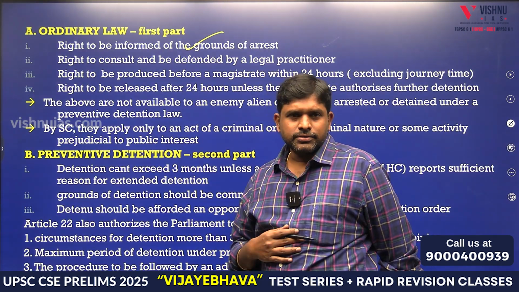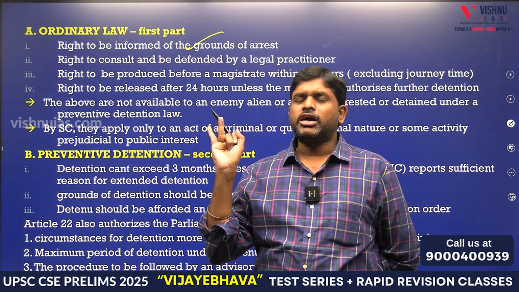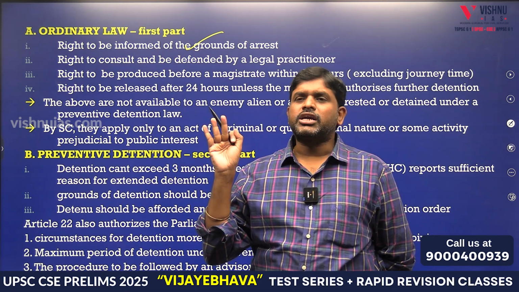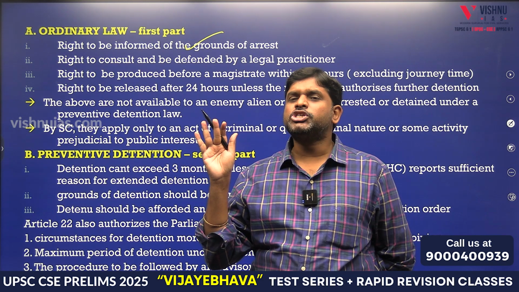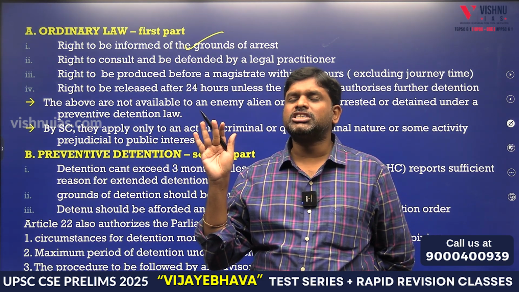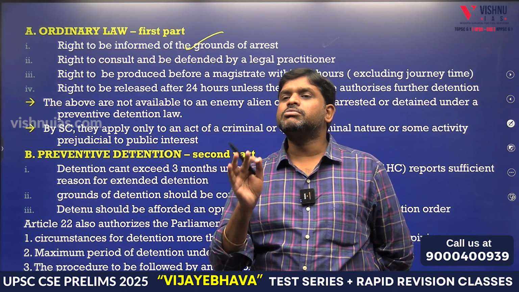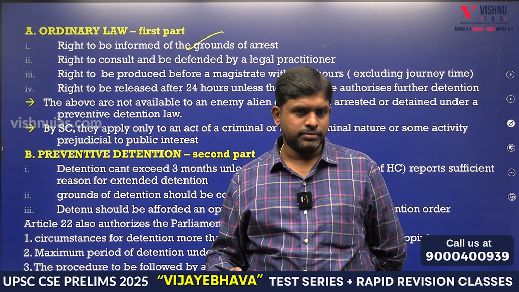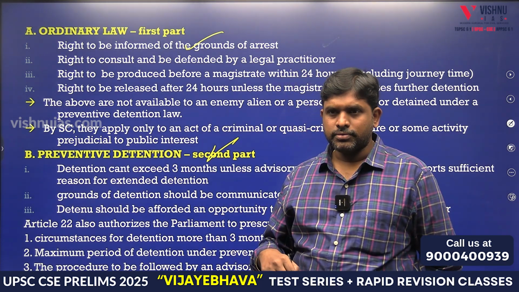When you are arrested, you have the right to know why you are arrested, the right to approach an advocate, the right to be placed in front of the magistrate. After placing in front of the magistrate, if the magistrate is not giving judicial custody, then immediately you should be sent free. These are compulsory things with respect to arrest under ordinary law.